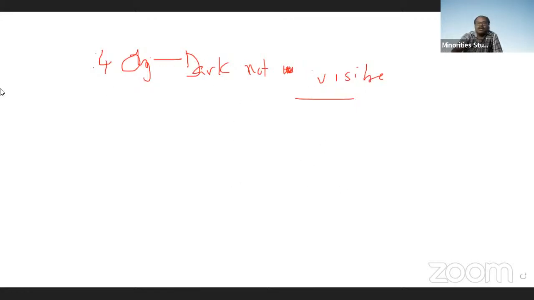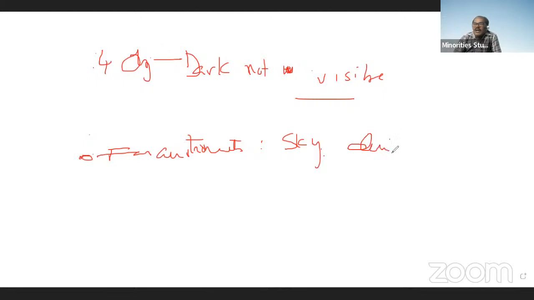For astronauts, the sky is visible dark or black due to no reflection of light. Whenever they are traveling in the spaceship, if they look out, everything is seen black.